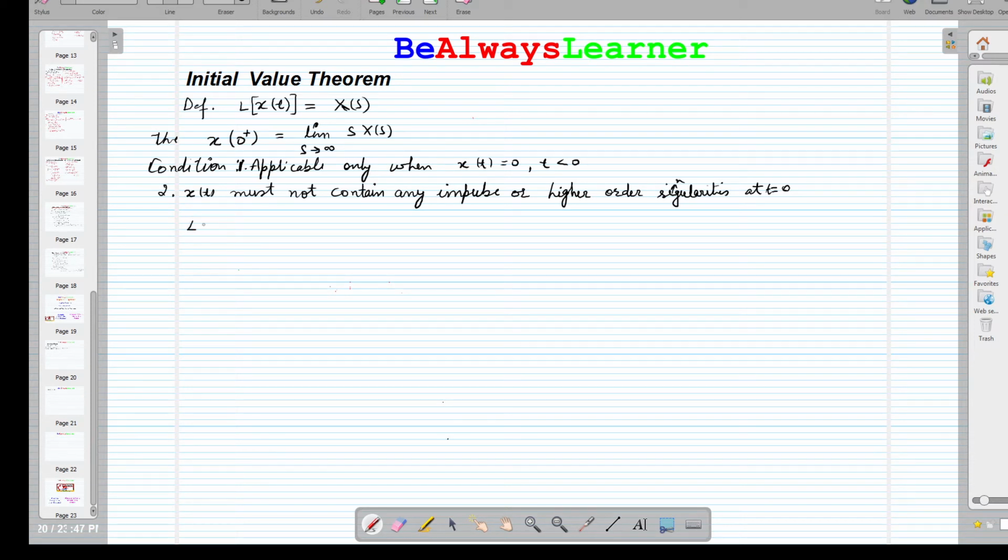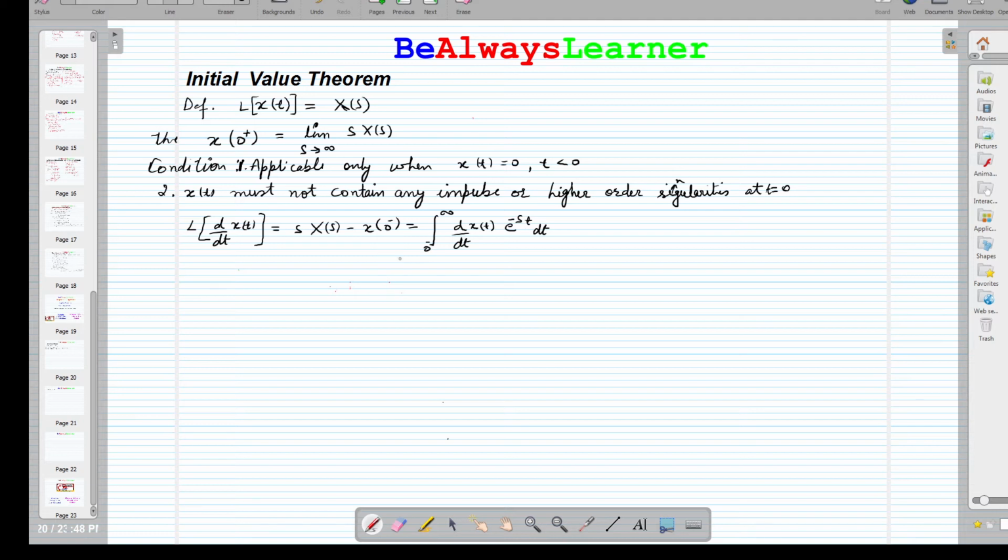By definition, the Laplace transform of d by dt x(t), if we also use the differentiation property, is given by sX(s) minus x(0). By definition, we can write integral from 0 to infinity of d by dt x(t) e raised to the power minus st dt.